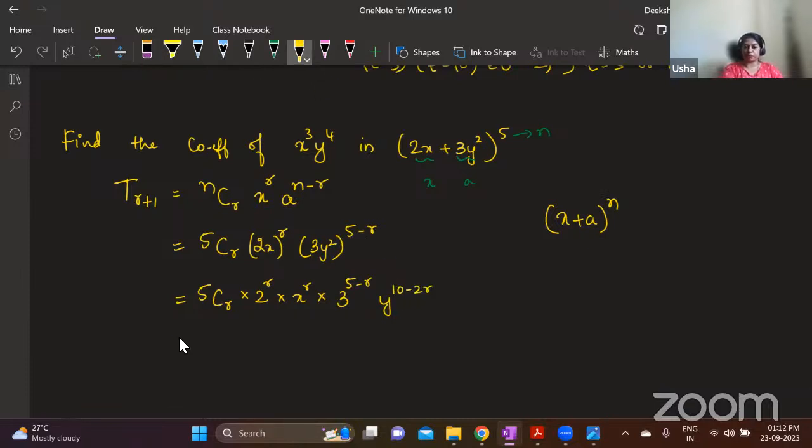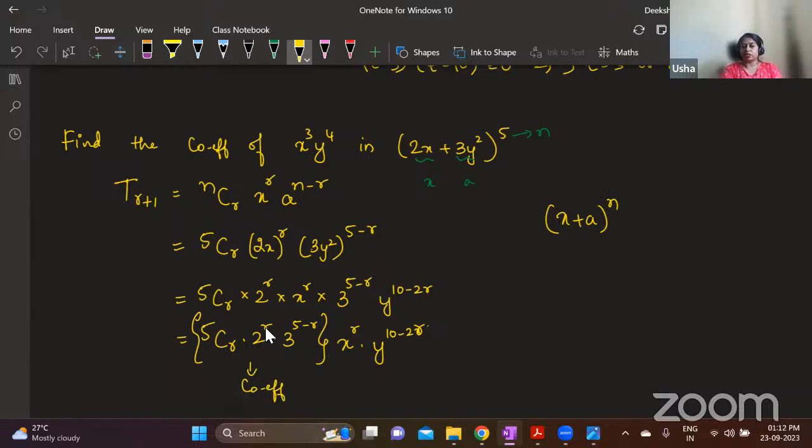Okay, this is a simplification. Now I will write this xy together, all the numericals together. So 5Cr into 2 power r into 3 power 5 minus r. All this is numericals, and then we have x power r into y power 10 minus 2r. These are the variables. This part is the coefficient. Clear? This is our answer.